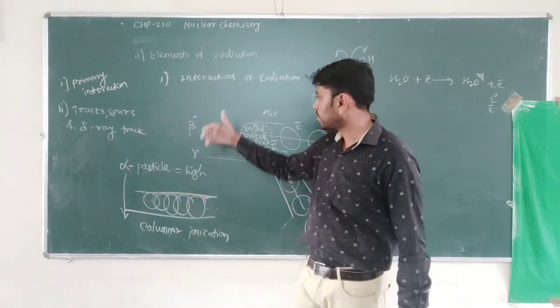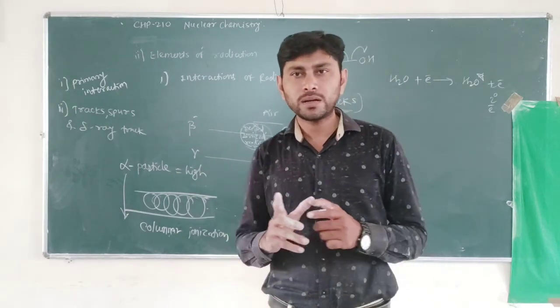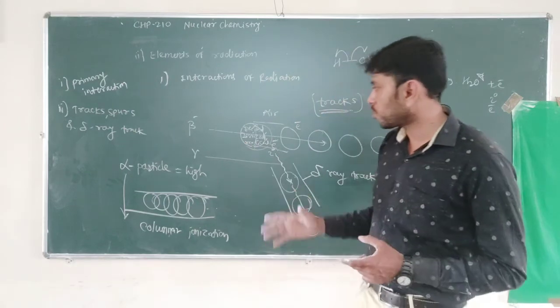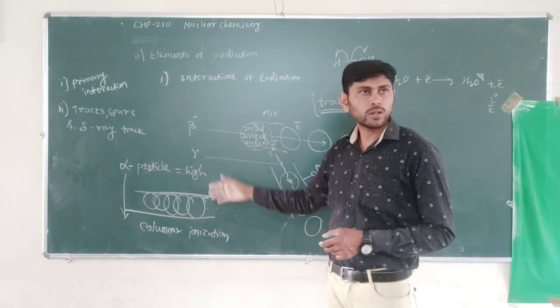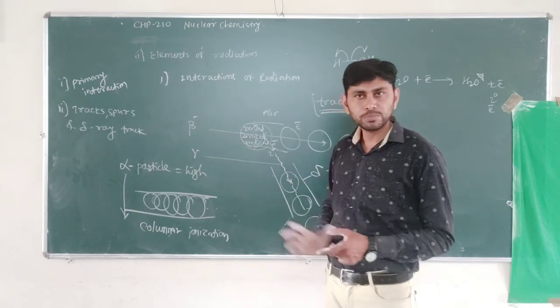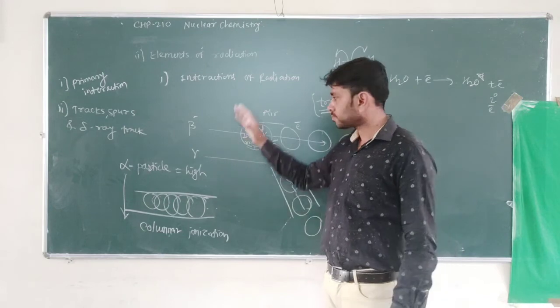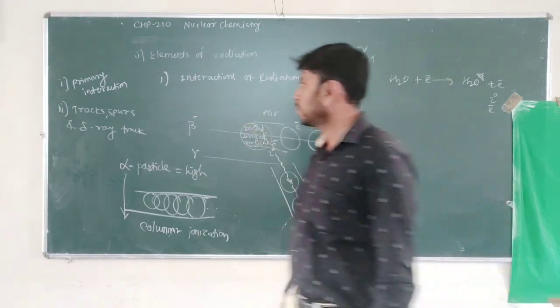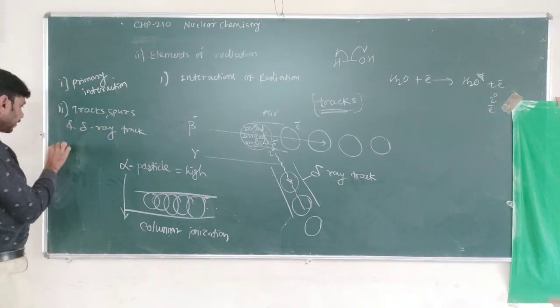So these are different for different particles, different radiations, because their energy is different, and their rate of decrease of energy, or rate of losing energy to the surroundings, is different. So due to all these factors, they have different spurs, interspur distance and different tracks. So this is about the second interactions, primary interaction, and these are tracks, spurs and delta ray tracks.